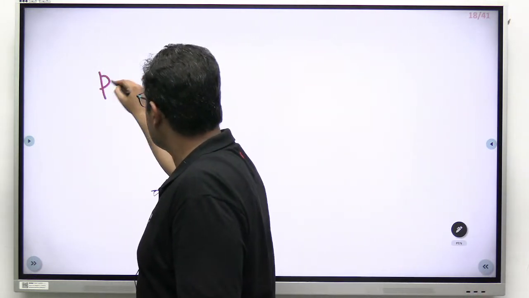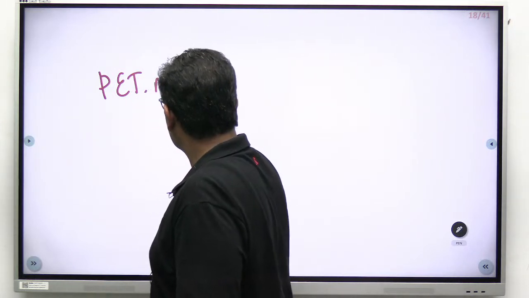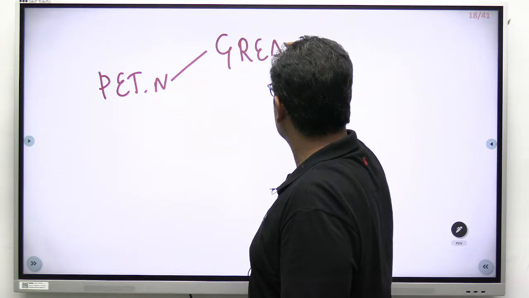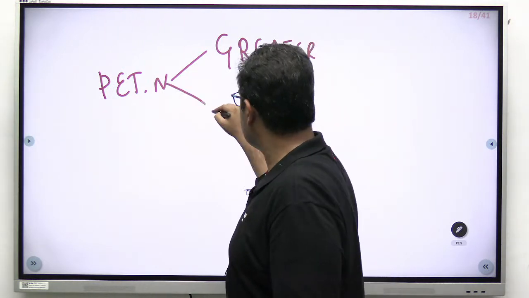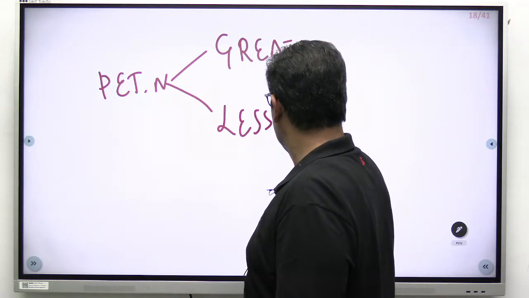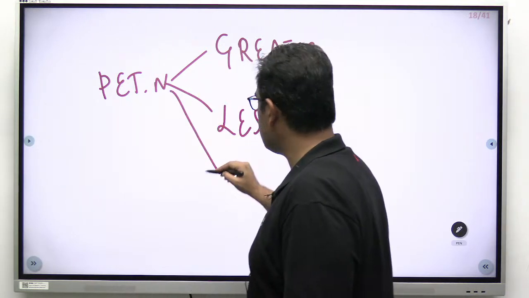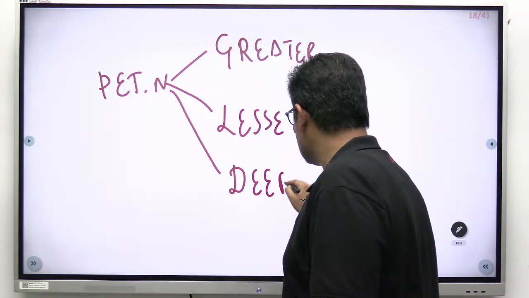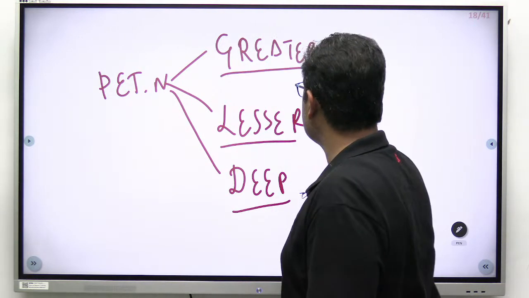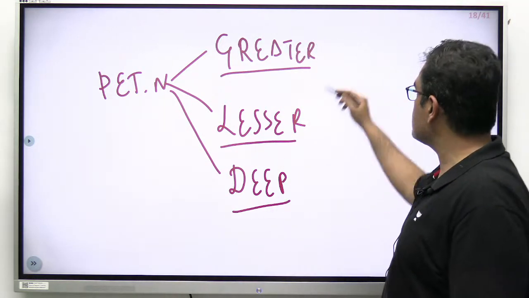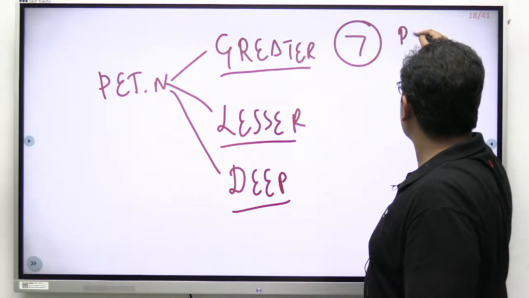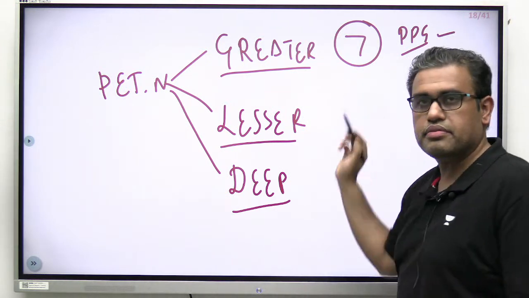How many petrosal nerves are there? Two we already have seen, the greater petrosal nerve, fair enough, and the lesser petrosal nerve, which was one of the options. Very good. And the third is also known as the deep petrosal nerve. Remove the confusion today itself. The greater petrosal nerve is actually a branch of the 7th. It goes to the pterygopalatine ganglion and it does its job over there.